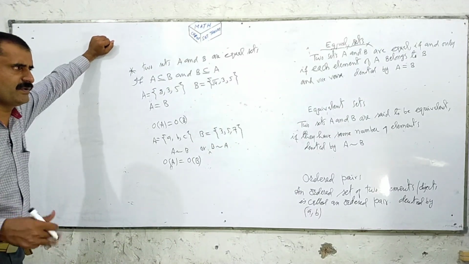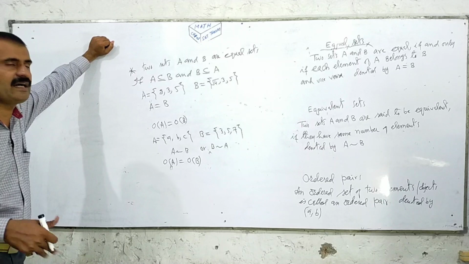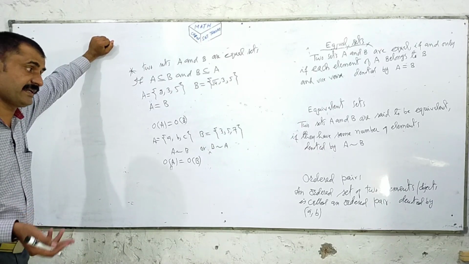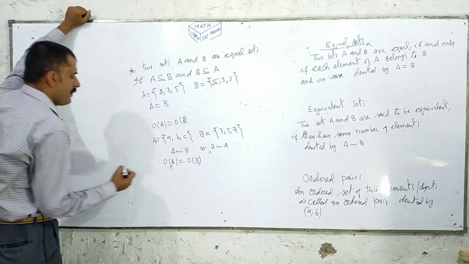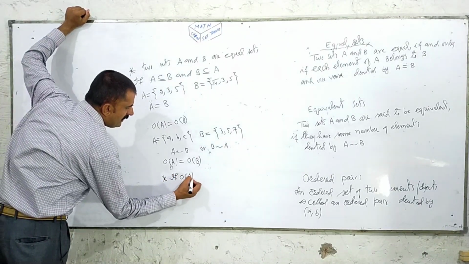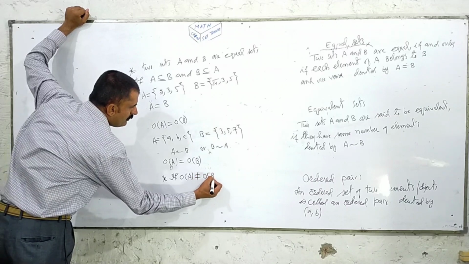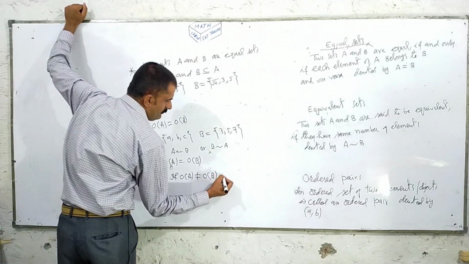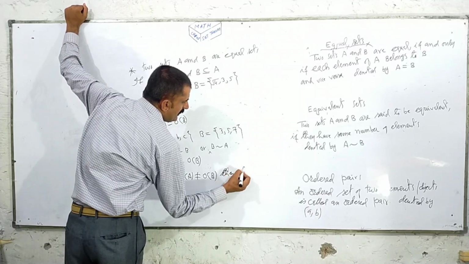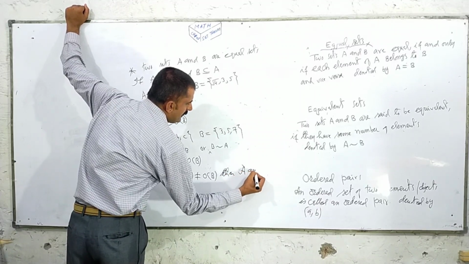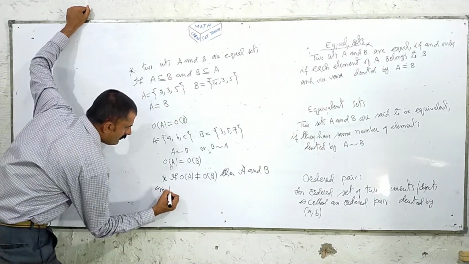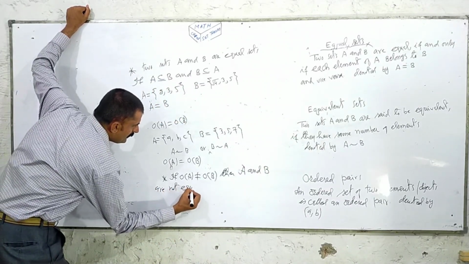Two sets are not equivalent if order of A is not equal to order of B. If order of A is not equal to order of B, then A and B are not equivalent sets.